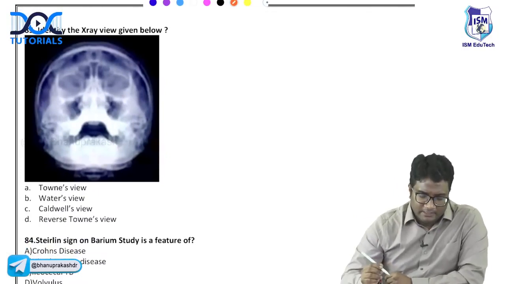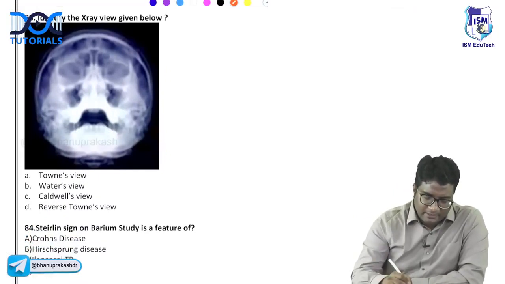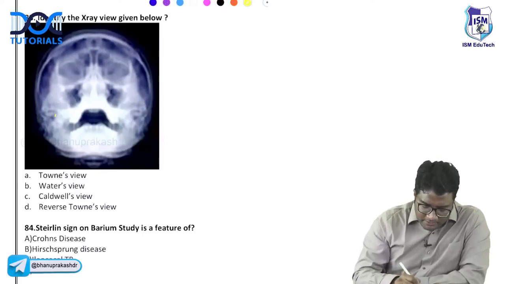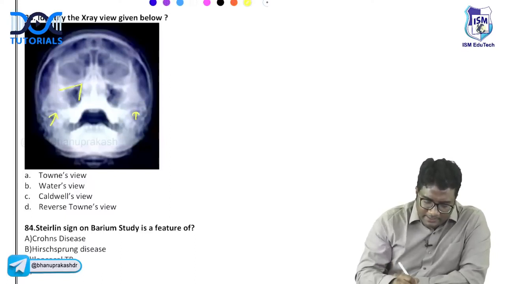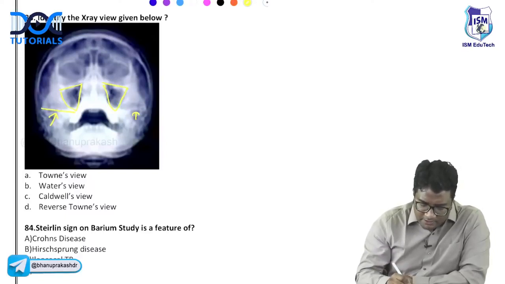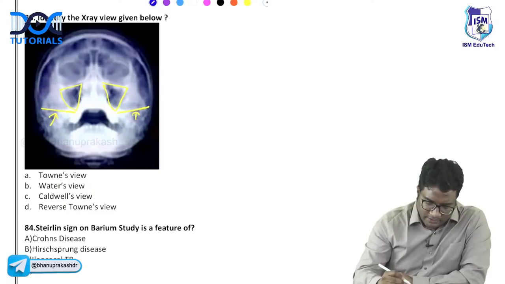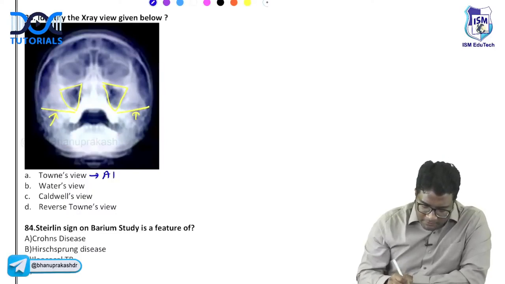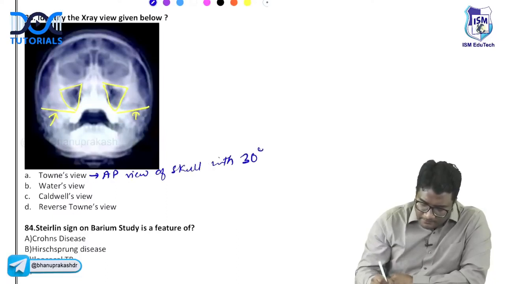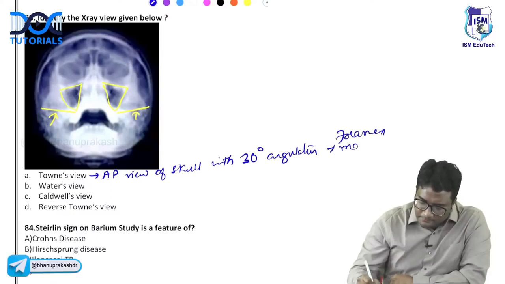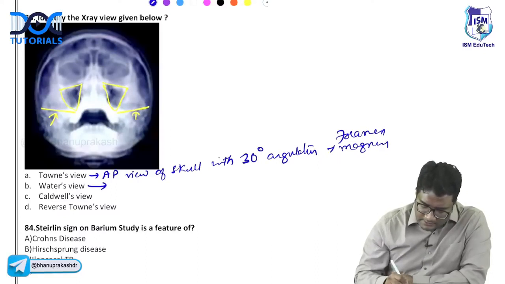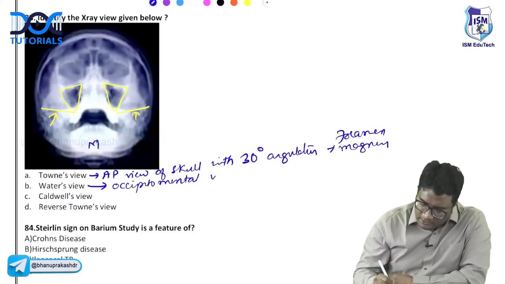Now identify the given X-ray, right? What is this view that you have? This view where you see the petrous ridge, it is below the maxillary antrum. These are the maxillary antra and the petrous ridge is below the maxillary antrum. This is Waters view, right? Towns view is the AP view of the skull with 30-degree angulation, and Towns view is mainly done for the foramen magnum. Okay. Waters view is occipitomental. So this is the mentum, occipitomental view with closed mouth.